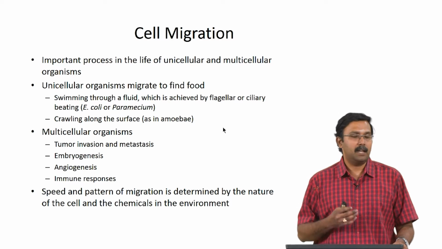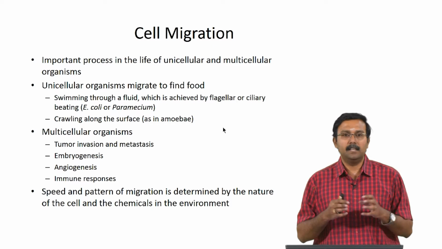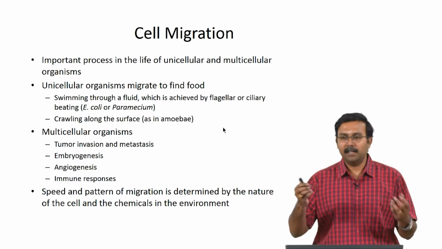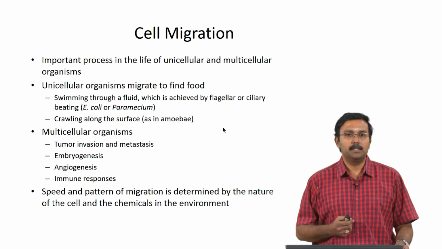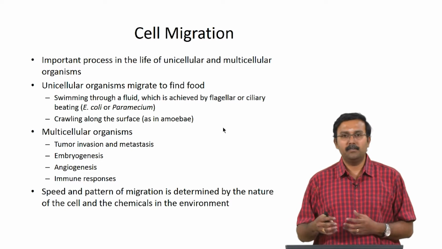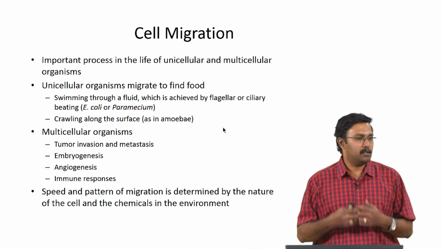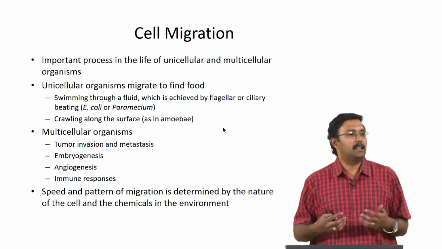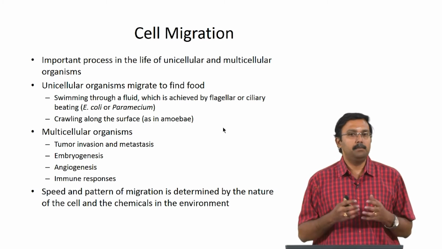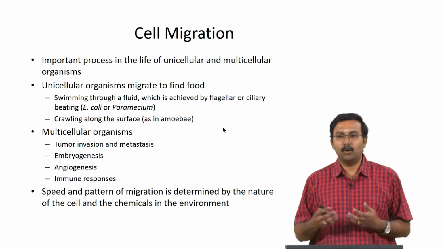For a unicellular organism, it is usually for finding food. So, the cells migrate, they usually swim through a fluid, trying to find nutrients which they can use, right. Or they can also crawl on a surface as an amoeba would do. Multicellular organisms also do cell migration, but for more complicated processes. It is not just for finding food, it could be for tumor invasion, metastasis, embryogenesis, angiogenesis or immune responses and so on.